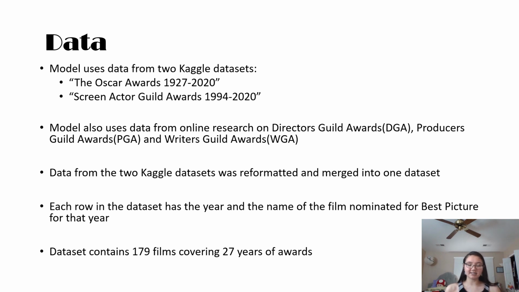So 2 of the data sets I ended up using were the Oscar Awards and the Screen Actors Guild Awards. I also used additional data from the Directors Guild Awards, Producers Guild Awards, and the Writers Guild Awards. I reformatted and merged everything into one data set, and each row in the data set has the year and the name of the film nominated for Best Picture for that year. The data set contains 179 films covering 27 years of awards.